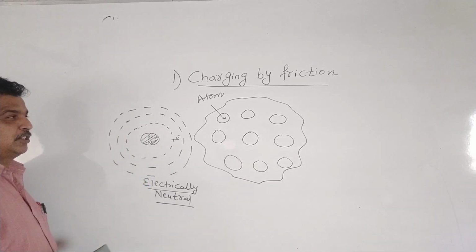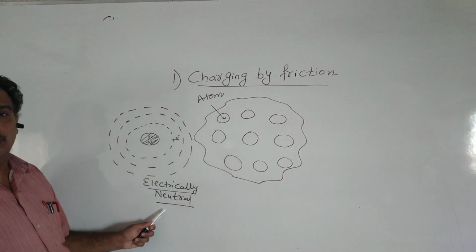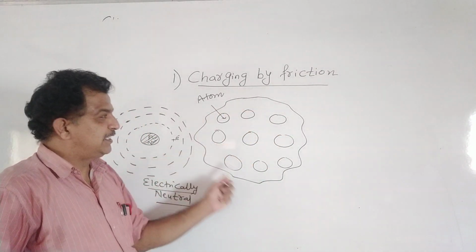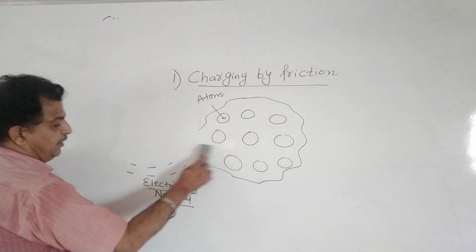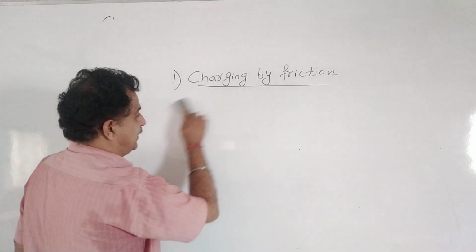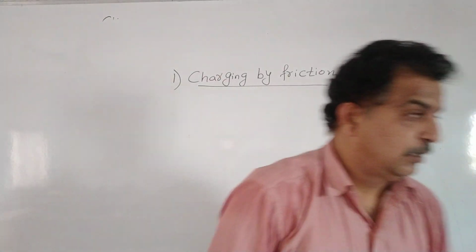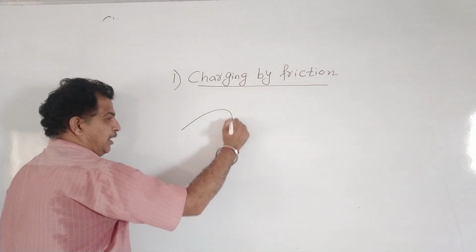So this is the structure of one atom. Every atom is electrically neutral. The substance is made up of a number of atoms, so every substance is neutral in nature. Now let us see how charging by friction takes place. Let us consider our previous example, a glass rod.